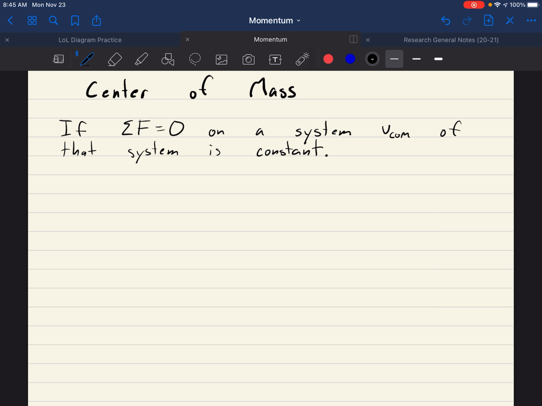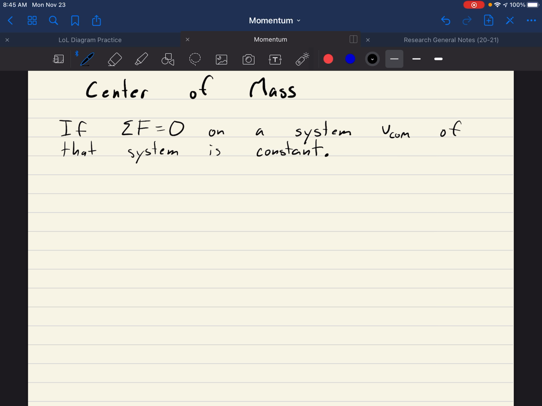All right, and you should write this down exactly as it is. So if the net force equals 0 on a system, the center of mass velocity of that system is constant.